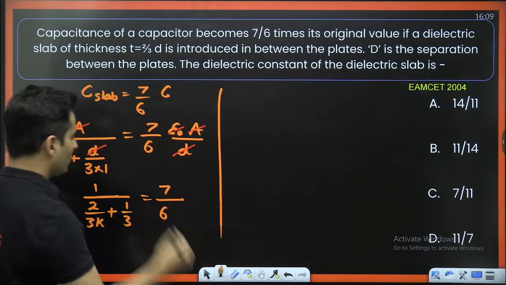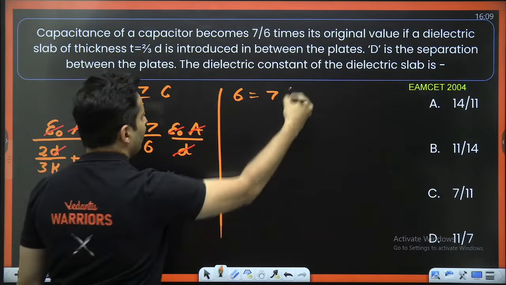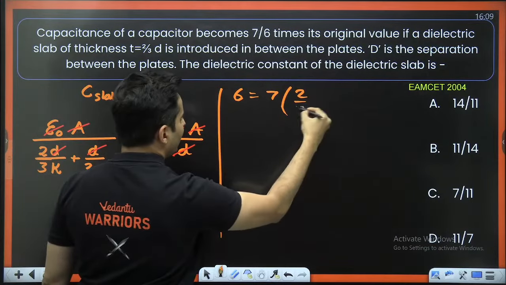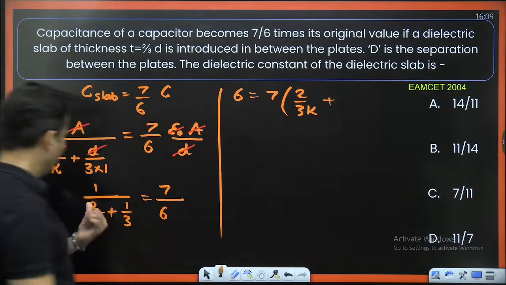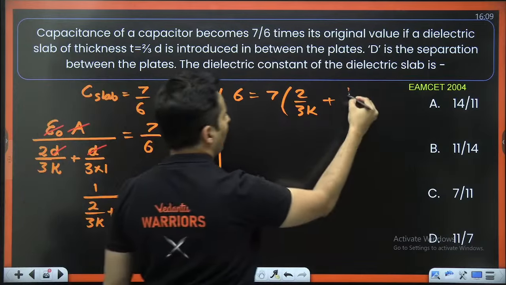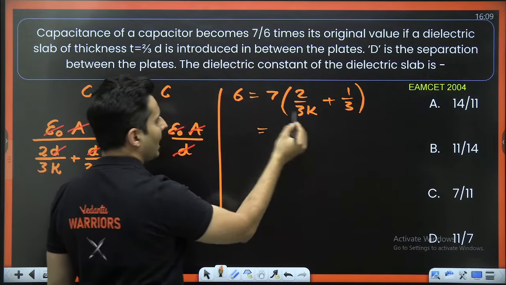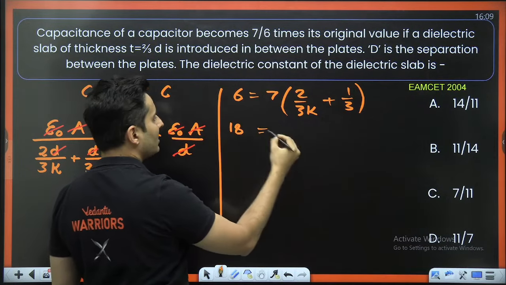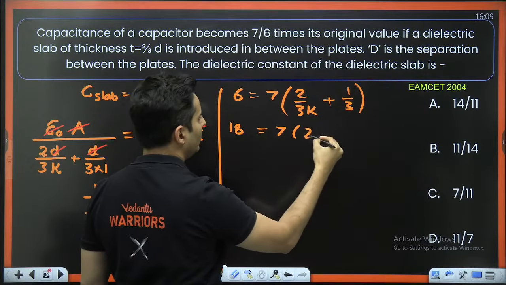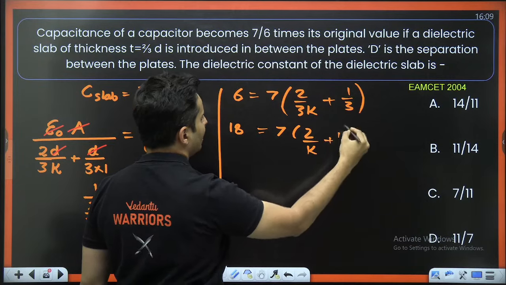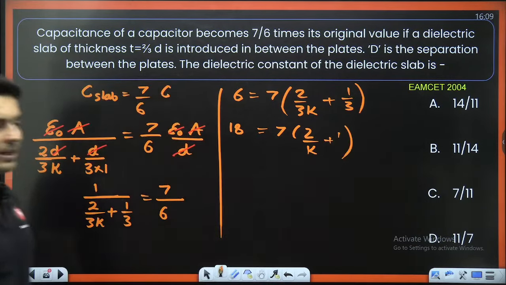Yeah. So just cross multiply, guys. So 6 will be equal to 7 times (2 by 3K plus 1 by 3). In fact, 3 can be taken outside as common and you multiply it with 6, so it will become 18 is equal to 7 into (2 by K plus 1). Solve this and you will get the answer.